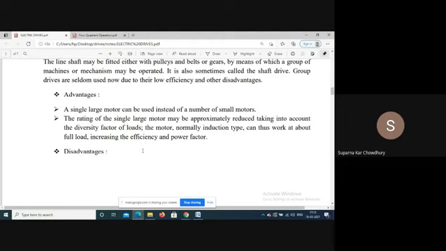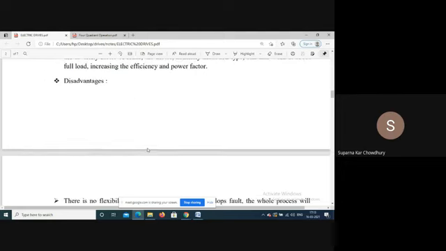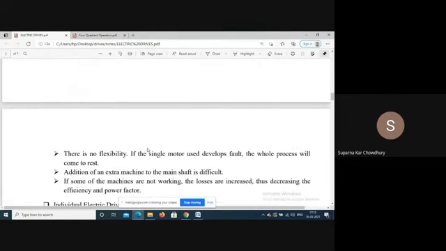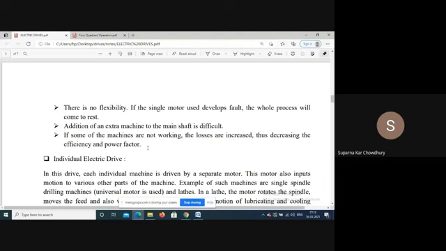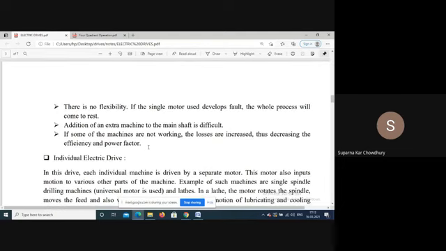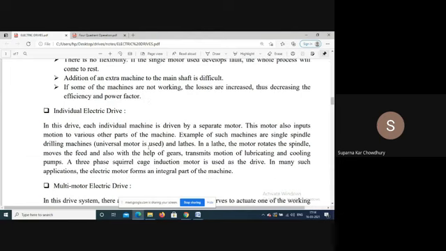But this system has a great disadvantage: if that large motor develops a fault, the total system will be shut down. There's no way of operating on a smaller scale. Also, if we want to have a standby, that large motor has to have a standby of large rating. So it is rarely used.